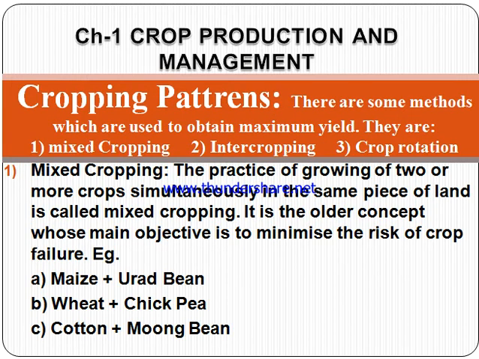Next is about cropping patterns. There are some methods which can be used for maximum yield. So there are three methods. First is mixed cropping, then intercropping, and crop rotation. First is mixed cropping, the practice of growing two or more crops simultaneously in the same piece of land.